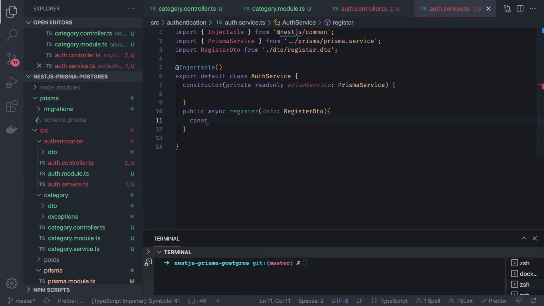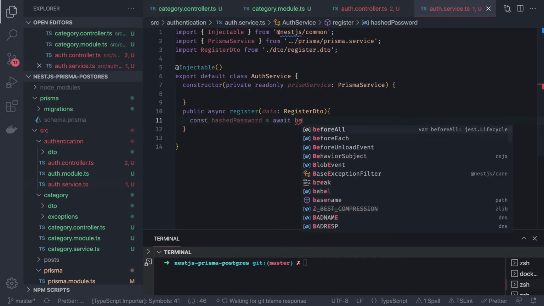Okay, we already have the validations through the DTO. We will add a validation pipe. The validation is not happening unless you add a validation pipe at the controller level. So we will just use hashed password. We are using await bcrypt.